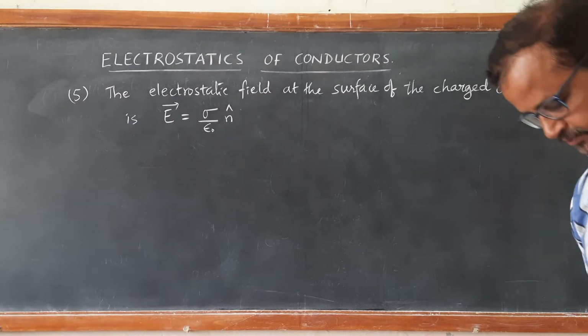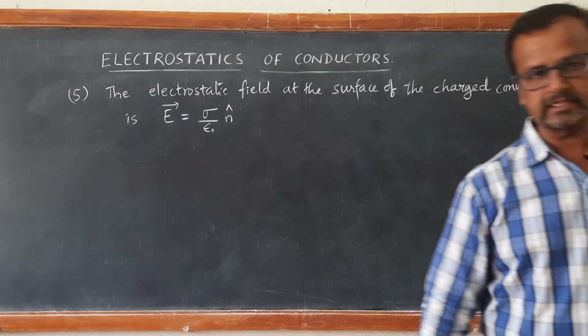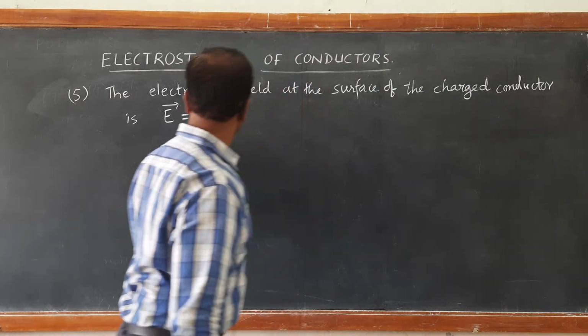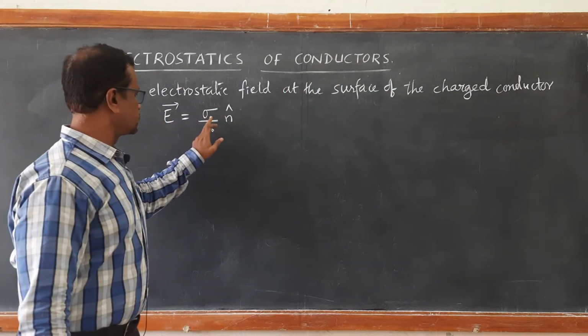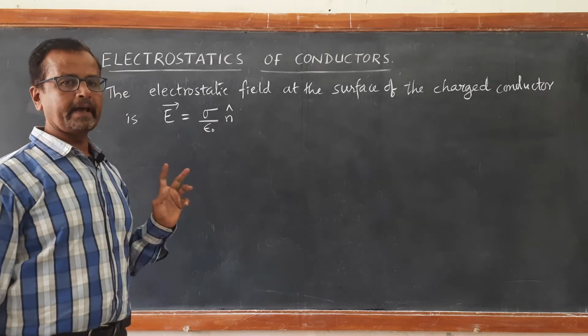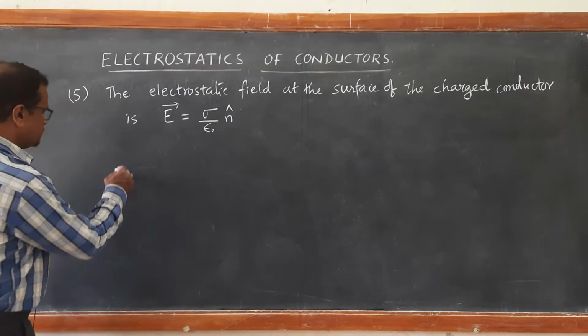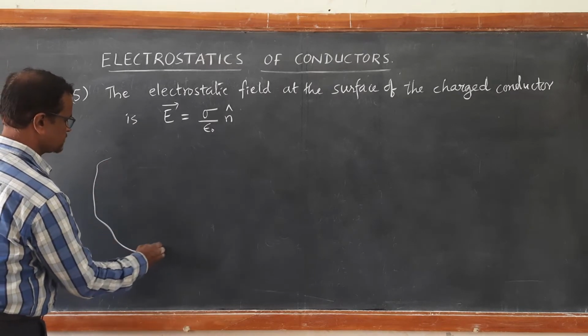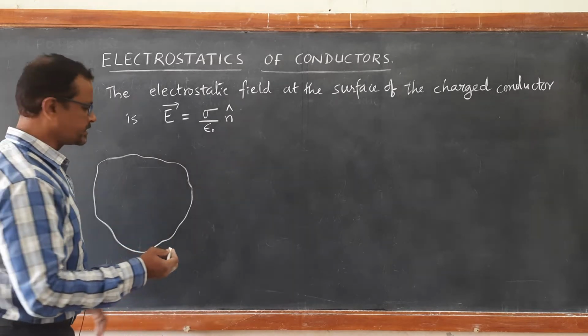The electrostatic field at the surface of a charged conductor is calculated as electric field vector E equal to sigma upon epsilon naught into n cap, where n cap gives you the direction of the electric field. Let us consider that this is a conductor of any arbitrary shape.